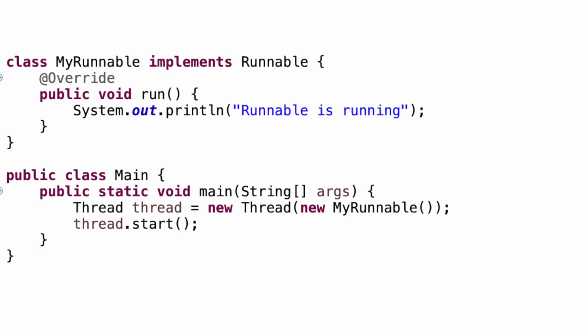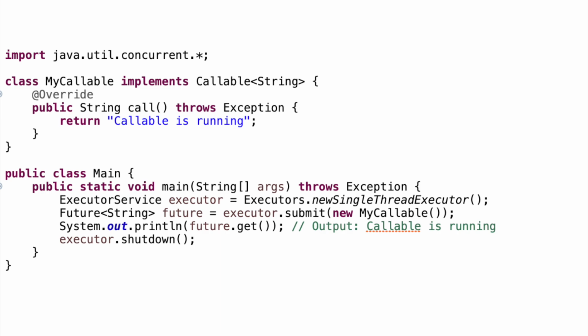If we look at the example of callable, this is a bit different. Here we have a class implementing callable, but you specify that you are going to return string type of data. That is why in the call method the return type is string. Now when you actually create the instance of this class MyCallable, how do you do that? You don't need executor service as such, but if you use executor service, then this is going to provide you better functionality for multi-threading with result.